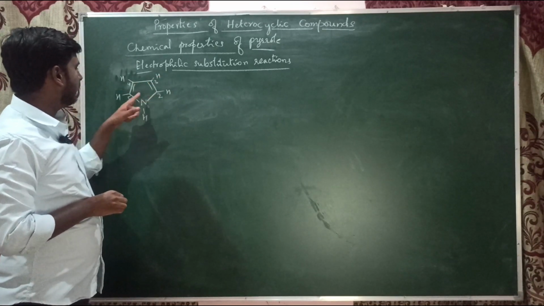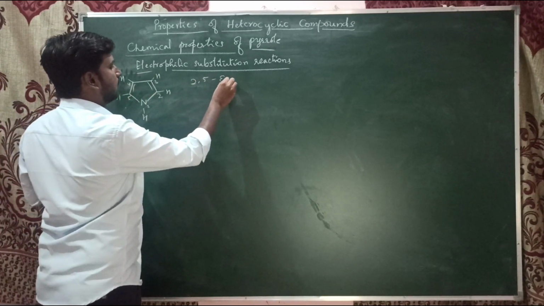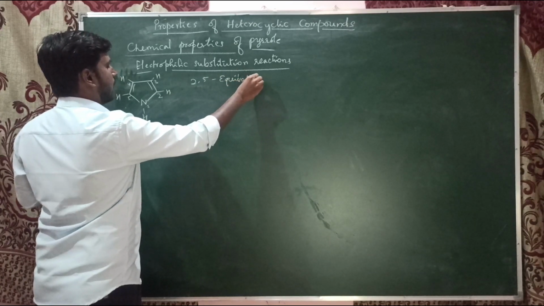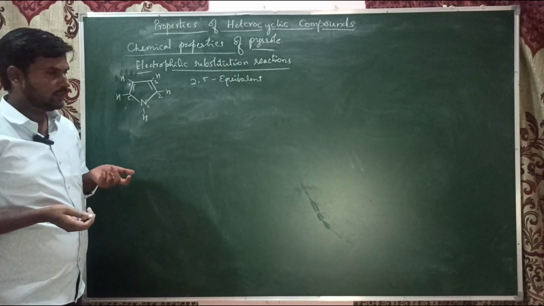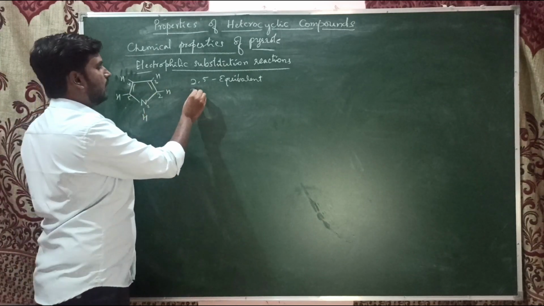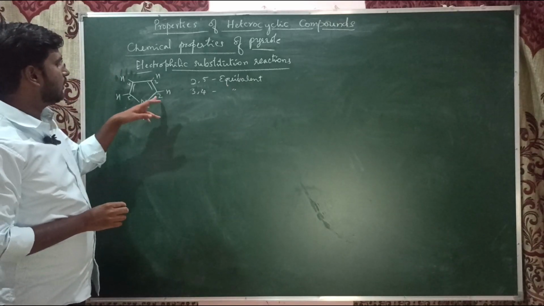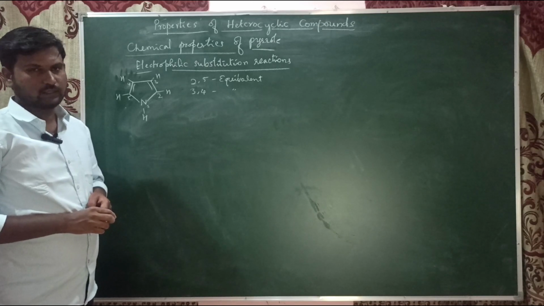The 2nd and 5th positions are equivalent. If the reaction takes place at the 2nd or 5th, both are the same. The same holds for the 3rd and 4th positions, as these are also equivalent. So we'll get only the 2nd and 3rd positions for the electrophilic substitution reaction.